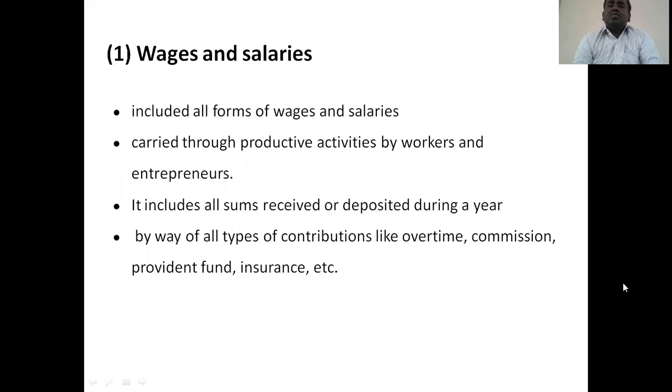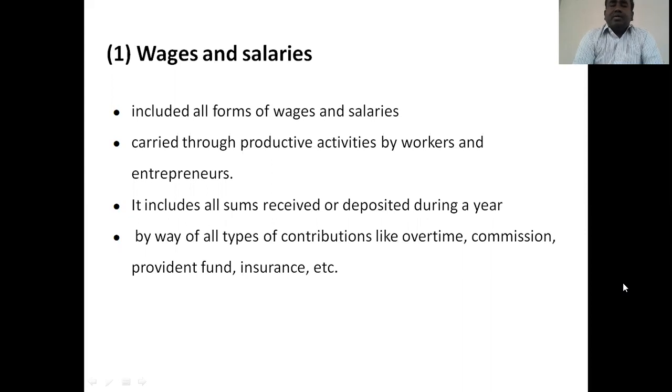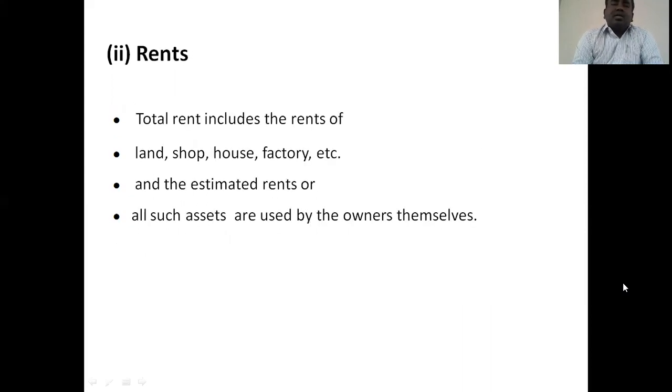That means if the employees worked overtime, that is, more than the regulated time, and the commission charged for exchange of materials or raw materials, and the provident fund given to the employees, and the insurance against the risks, whether connected with the production process or with employees. All these are considered under the income method to GNP. Then the second consideration under the income method to GNP is rents.